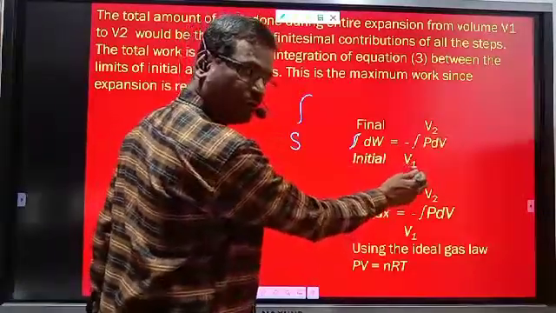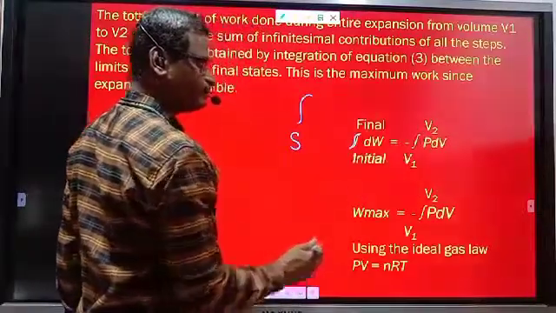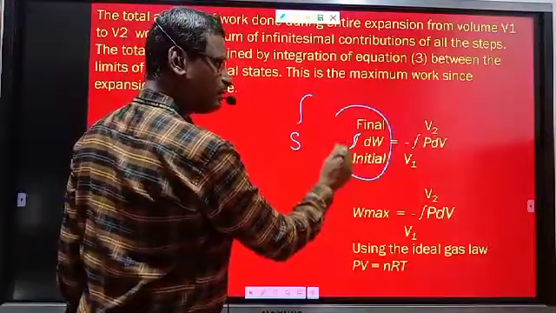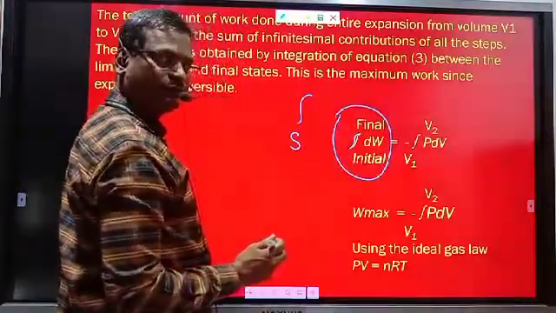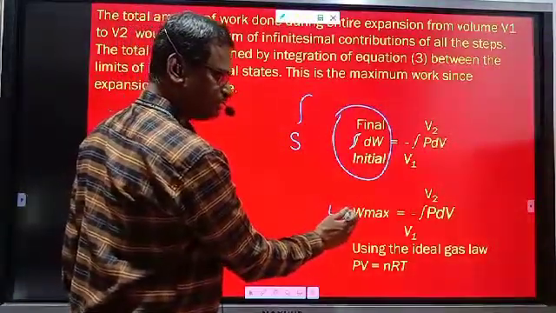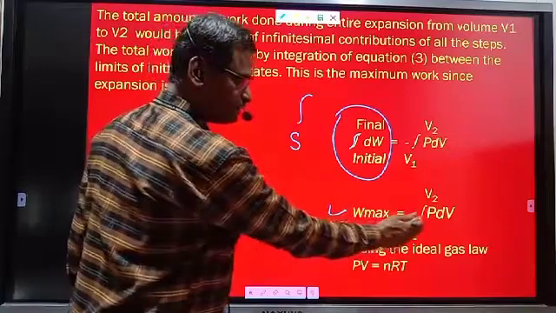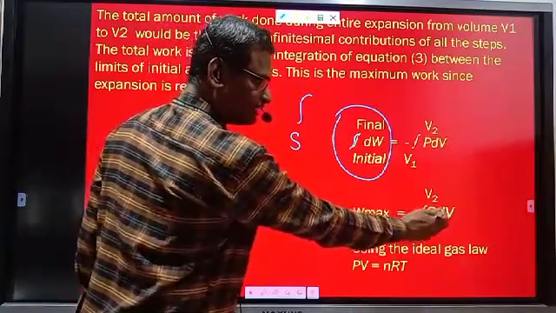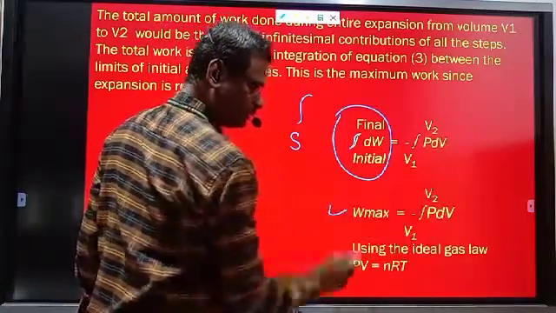V1 is the initial volume, V2 is the final volume. This addition of work done from initial to final step is known as maximum work done, W max, equal to minus the integration of PdV from V1 to V2.